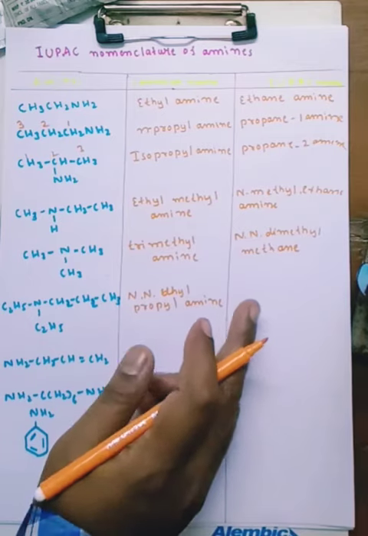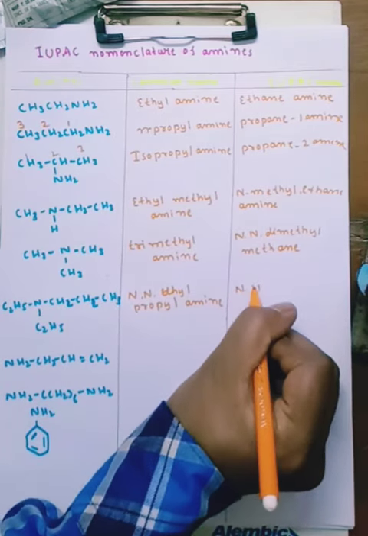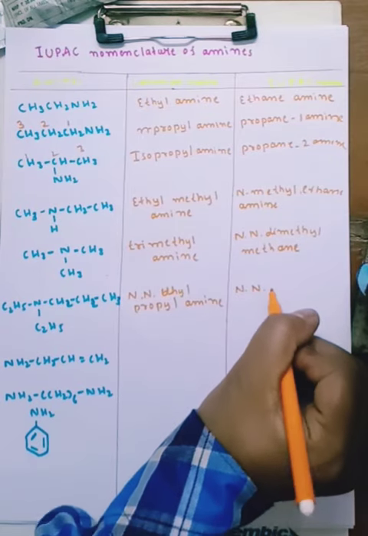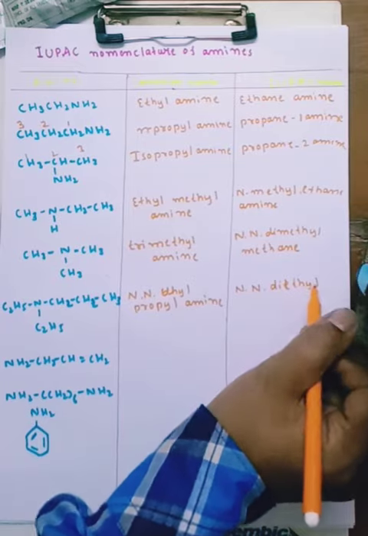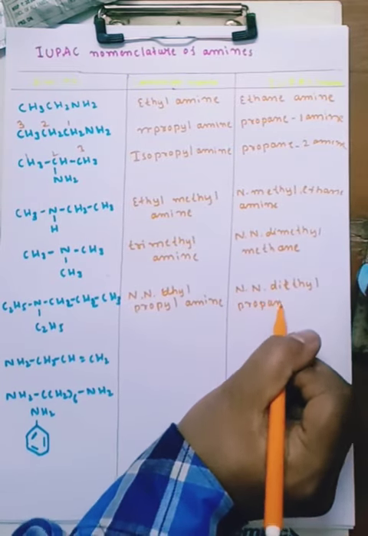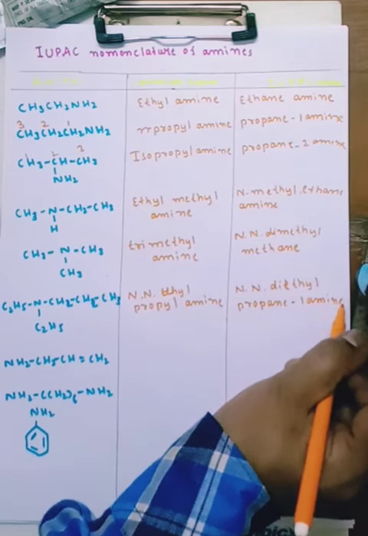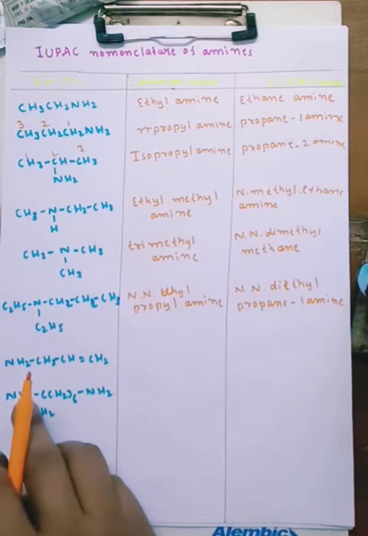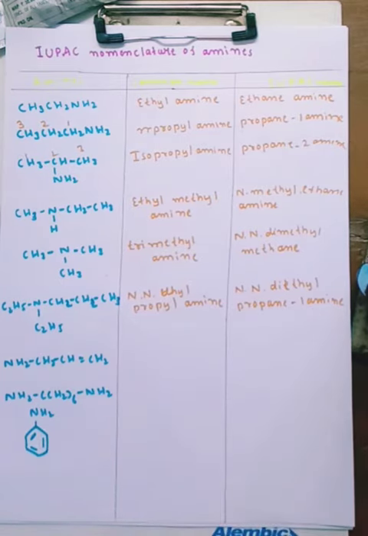What about this IUPAC name? The IUPAC name is N,N-diethyl, okay, propane-1-amine. Propane-1-amine. You can name from this one, 1-amine.